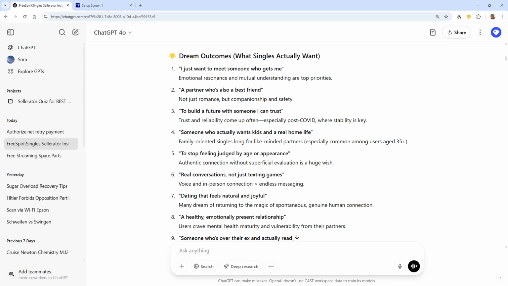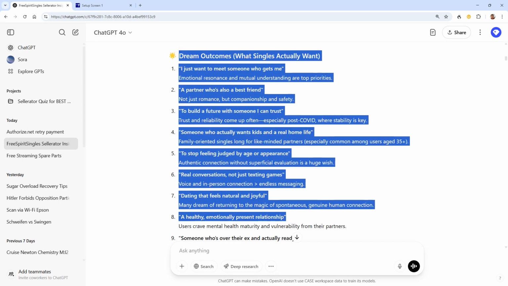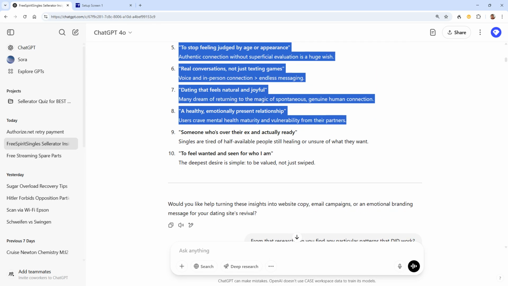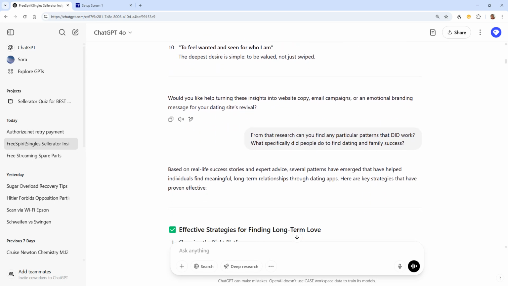And then, of course, here also dream outcomes. What are the things that people want to achieve in the ideal situation? So we can see that here. And now ChatGPT could make that into a website or email campaigns or this or that. So, all right. But what we are asking for now is this.